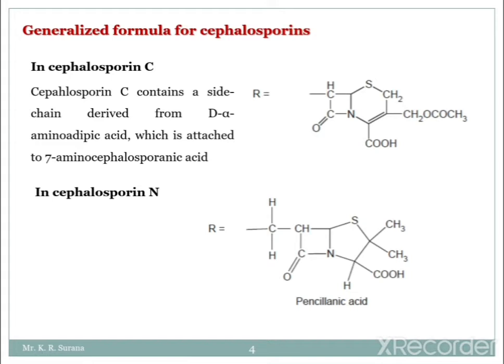In the case of cephalosporin N, as we know, it is a derivative of penicillin. The structural unit of cephalosporin N is penicillanic acid. Here the structure of penicillanic acid has been given.